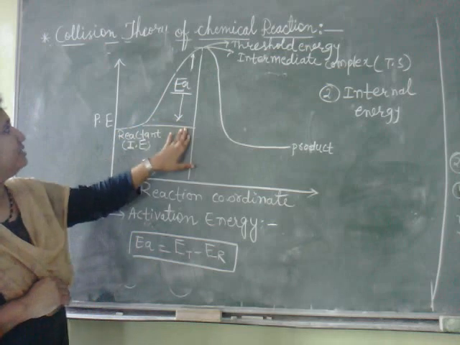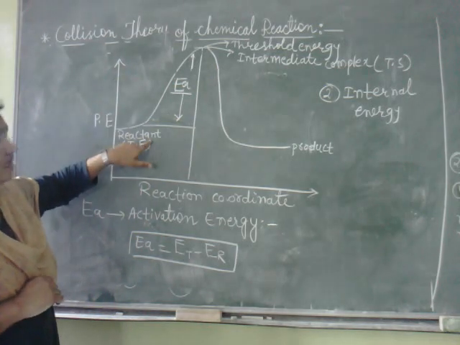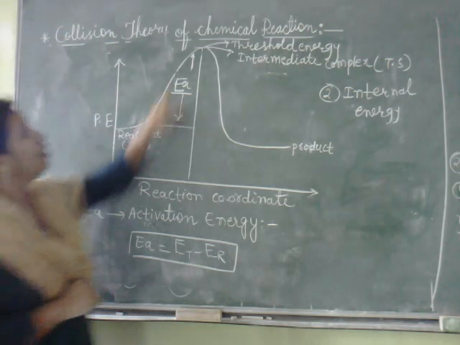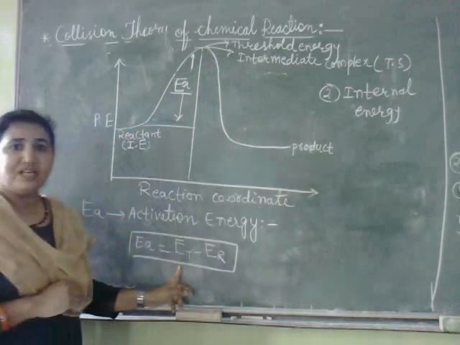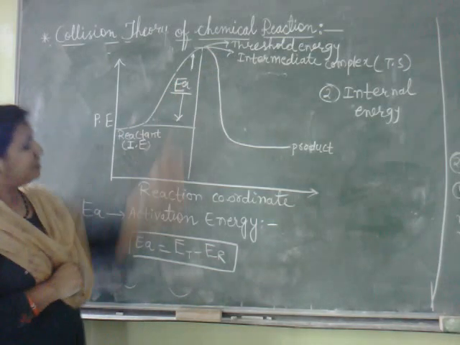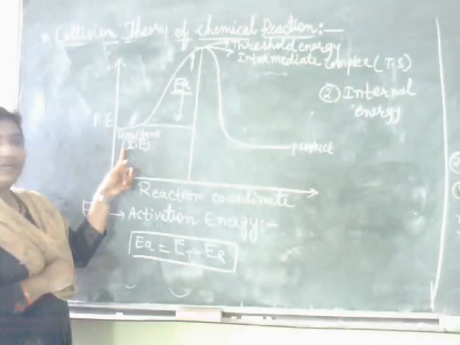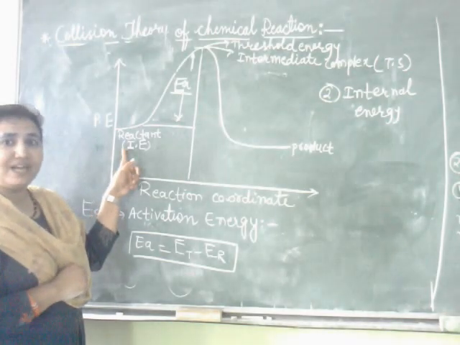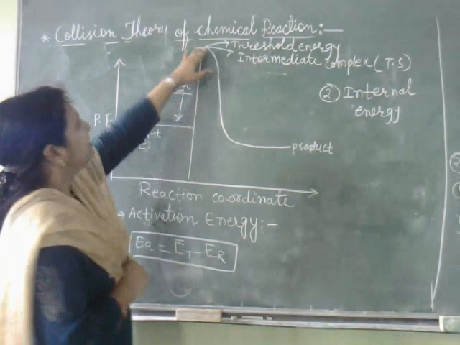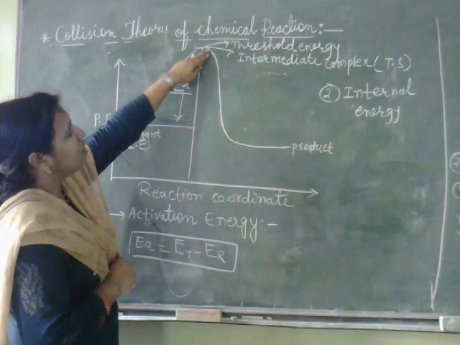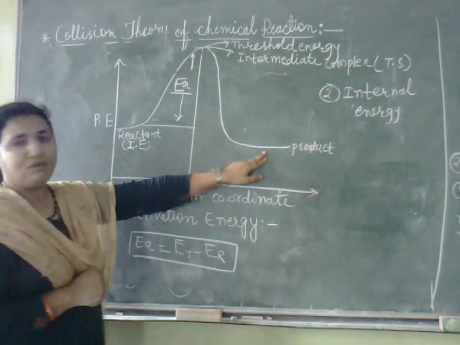Activation energy means the minimum extra energy acquired by the reactant molecules to attain the threshold energy, the difference between threshold energy and internal energy of reactant molecules. Once they get it, reactant molecules start converting into product.